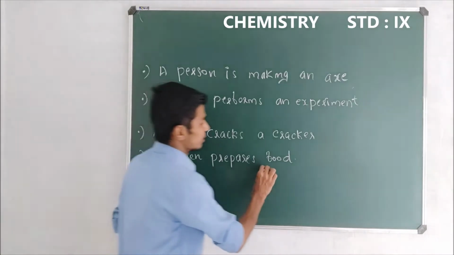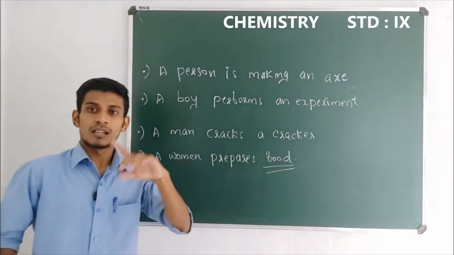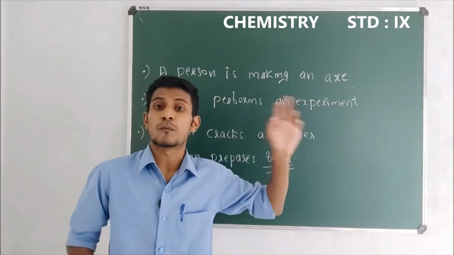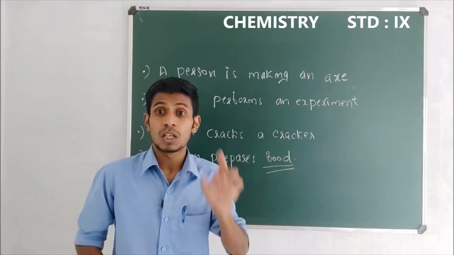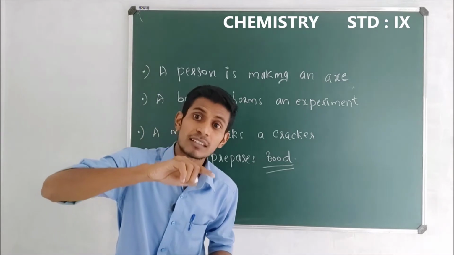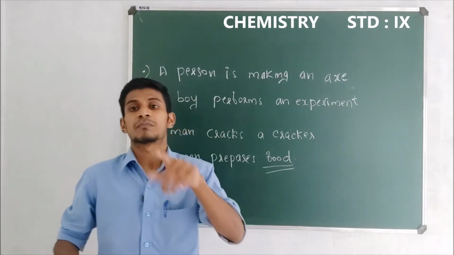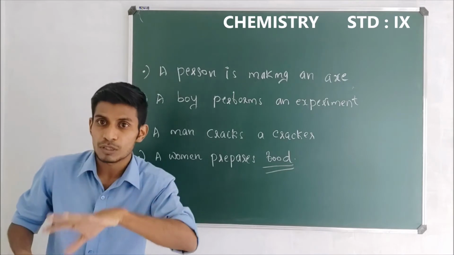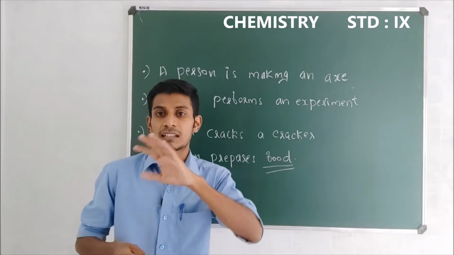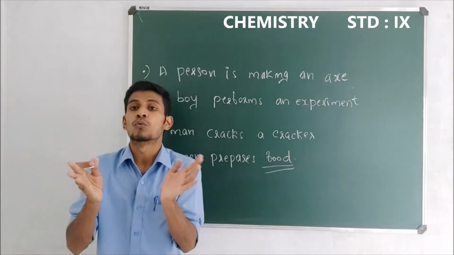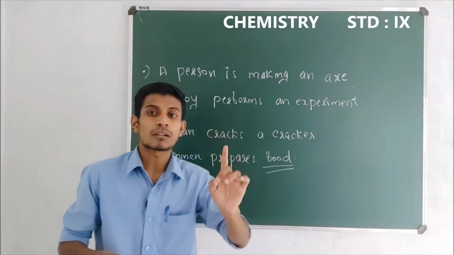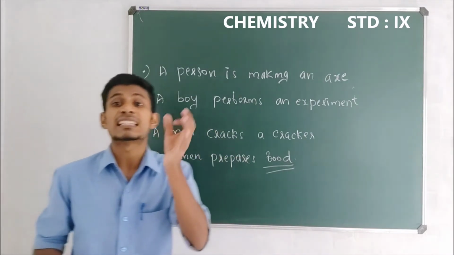Let us consider this case. There, that woman transformed rice into food. So what happened there is that the food is something else from the rice. So the properties of rice and the properties of the food are not the same. Rice and food are two different compounds, which means the change that occurred there is a chemical change.